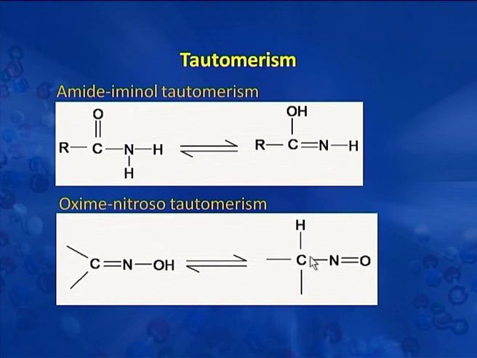So in tautomerism, what happens? Two functional groups, they remain in equilibrium. The ratio of the two compounds will depend on many factors like solvent, temperature, overall pH, and even the stability of individual molecules. It is not necessary that in one amide, if the ratio of the amide molecule is more, in another compound also it remains the same. It may vary because overall stability of the molecule will also play a role here.